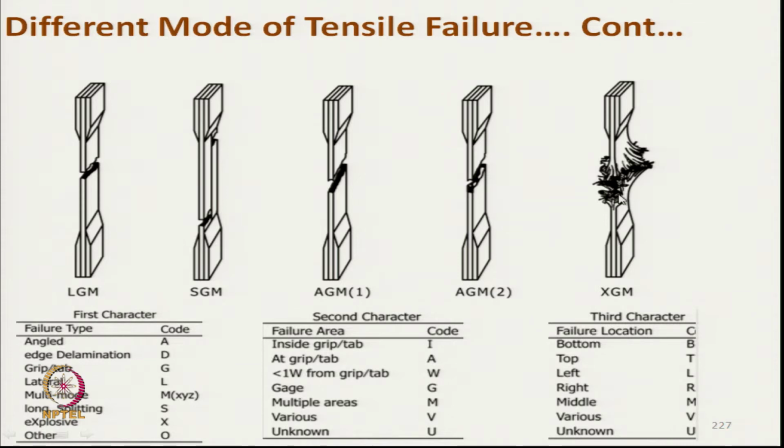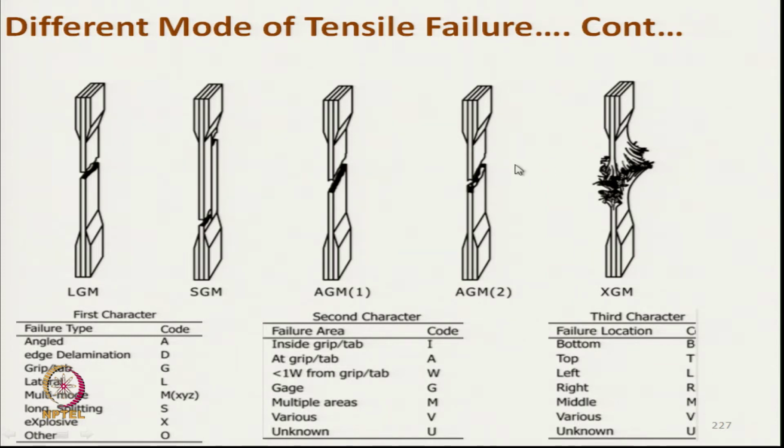If we see XGM and, say, AGM, A means angled, G at the gauge and at the middle. The only difference is that here it is explosive, suddenly broken, and here it has broken a little bit in angle form.